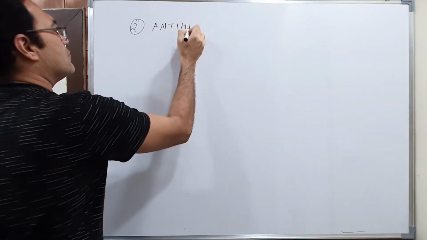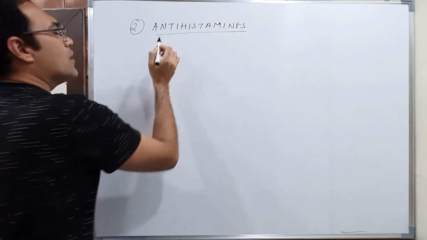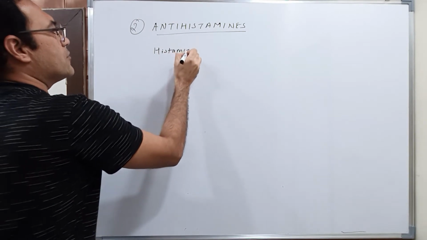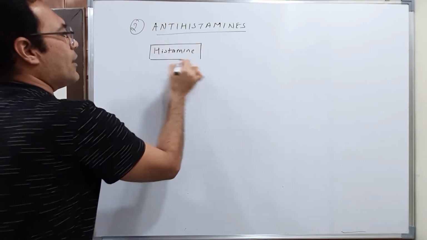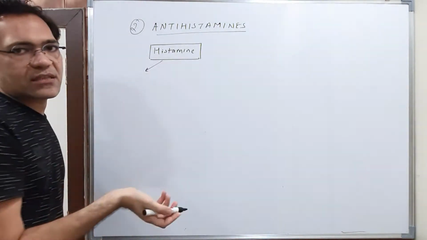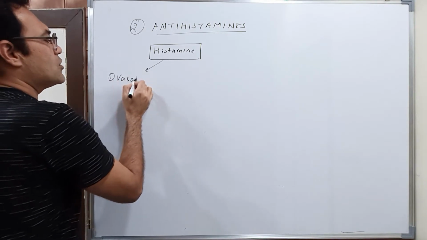Now students, let us start with the second class of drugs, that is antihistamines. As you know, histamine, which is a chemical messenger in our body, produces certain effects in the body. Let us see. The first effect that it produces is vasodilation.